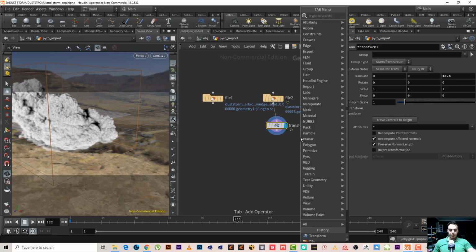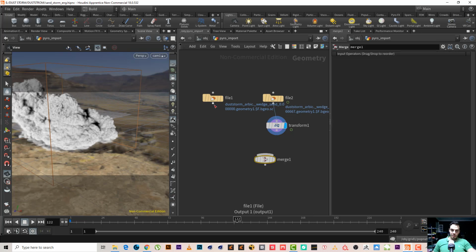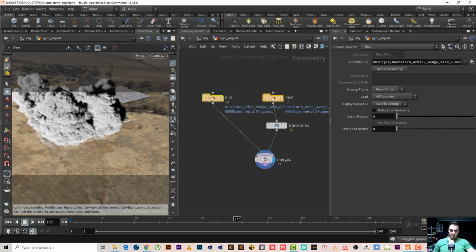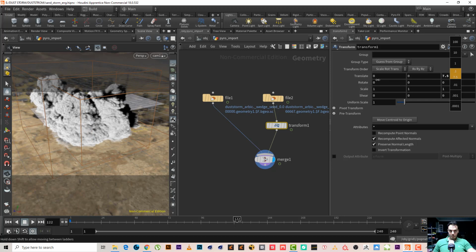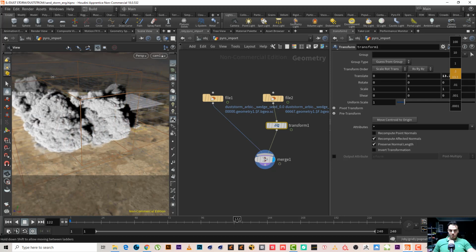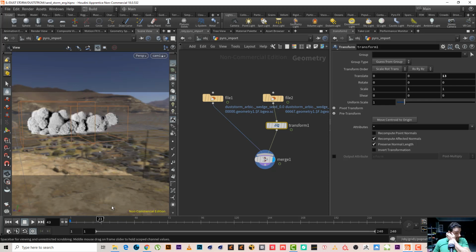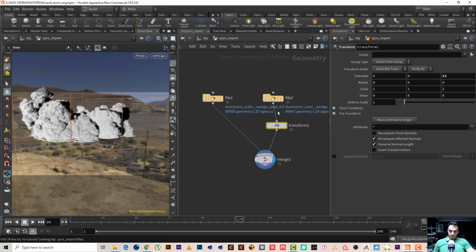I need to add the merge to see all of them like this. Yeah, exactly. Now let's move it a little. We don't want to make a large space. No, that really looks good. Okay, this looks good. I like it.